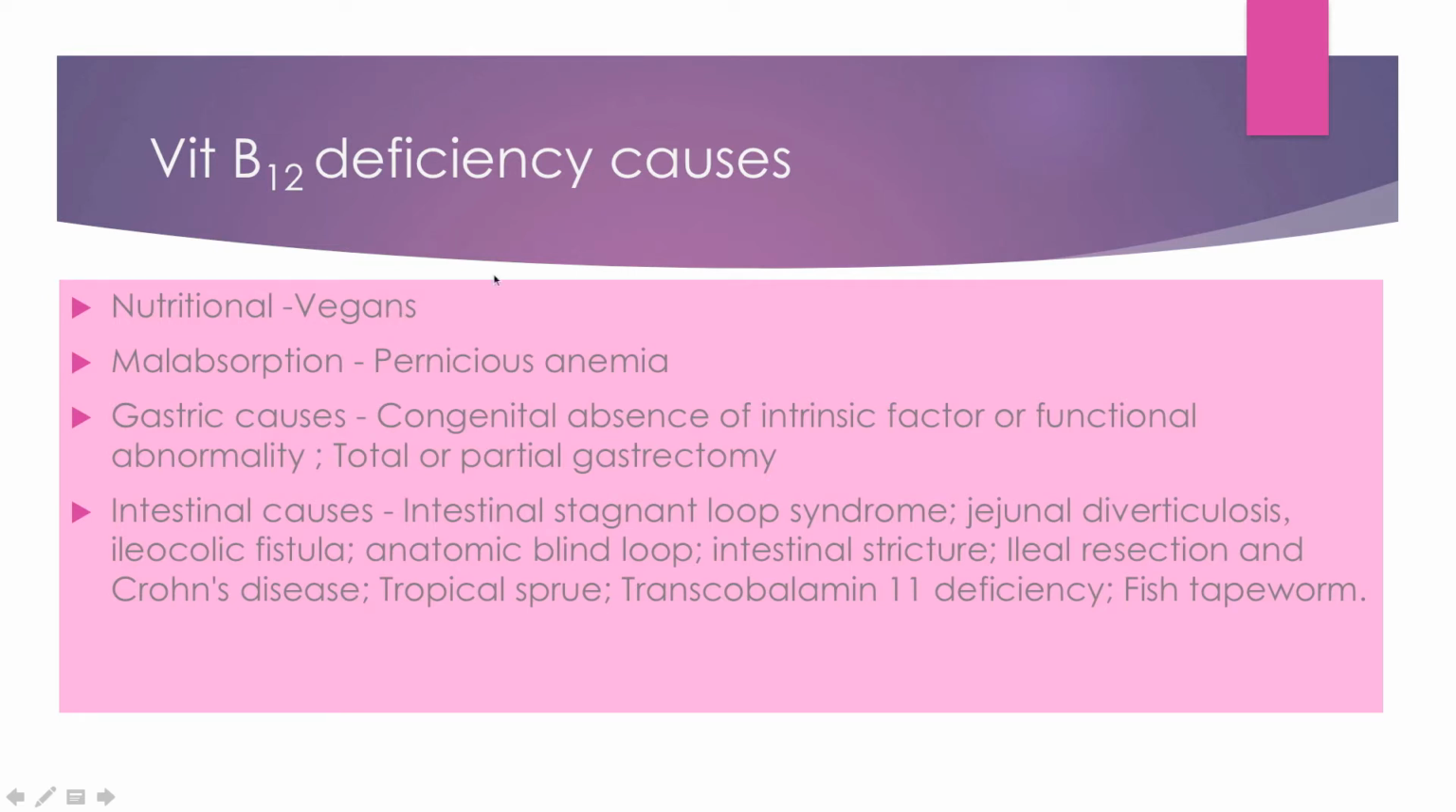Then vitamin B12 deficiency causes: vegans, people who don't take milk products, because vitamin B12 is found only in animal sources, in meat and in dairy products. Malabsorption, as in the case of pernicious anemia. We will talk about pernicious anemia. Gastric causes, for example intrinsic factor deficiency, which is important to absorb vitamin B12, or some other gastric functional abnormalities.